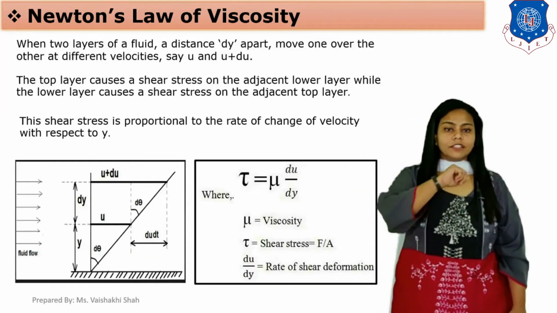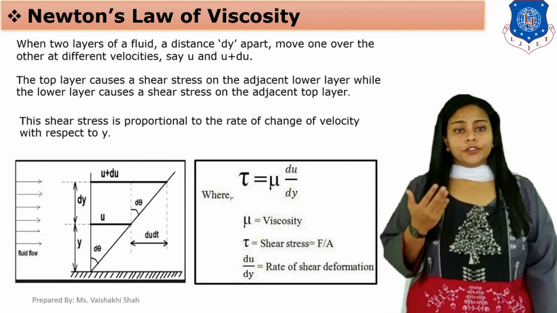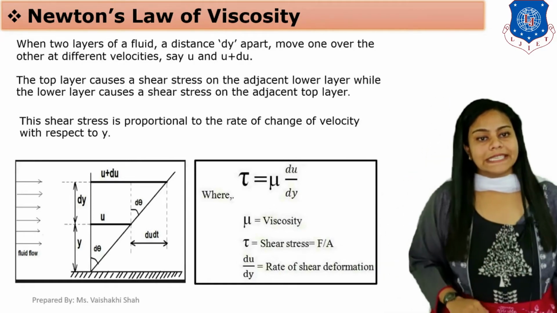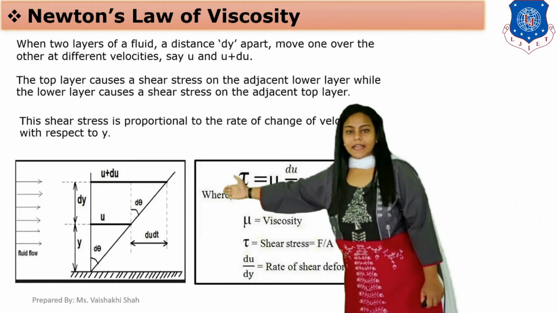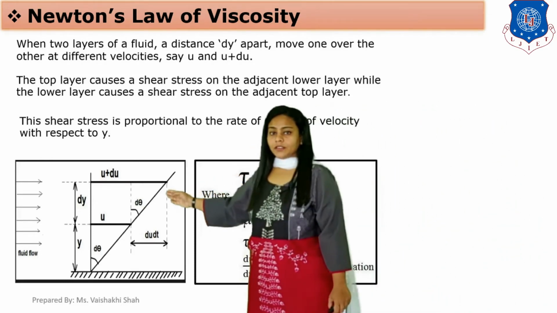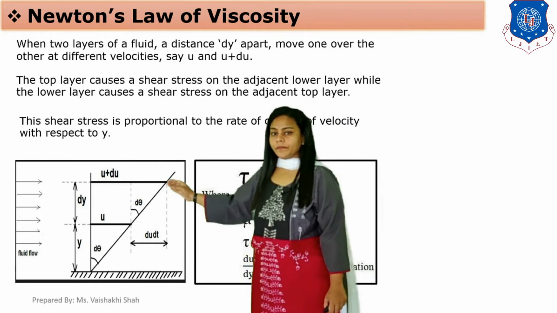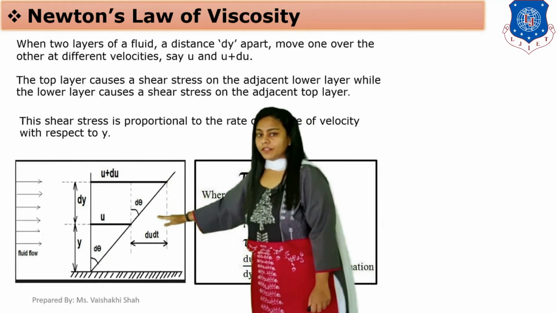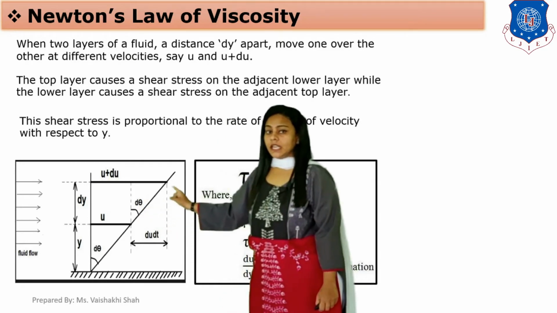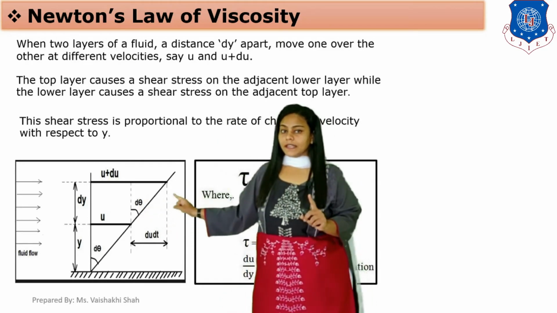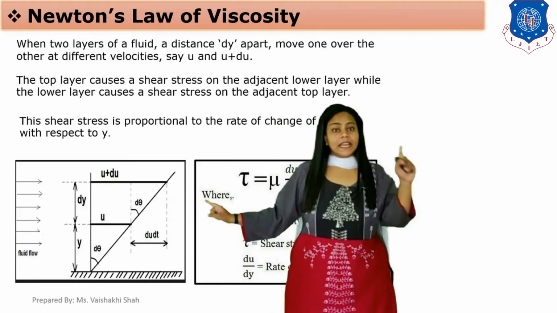Now in viscosity we are going to study Newton's law of viscosity. First of all, see in this diagram that there are 2 layers. The bottom layer is flowing with velocity u, where u indicates the velocity and y indicates the distance.